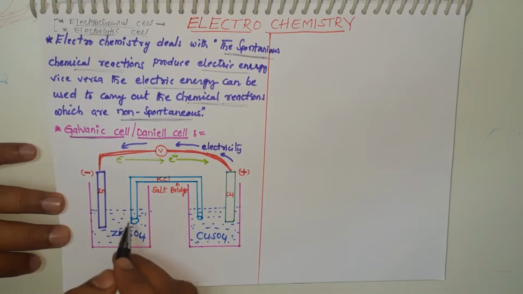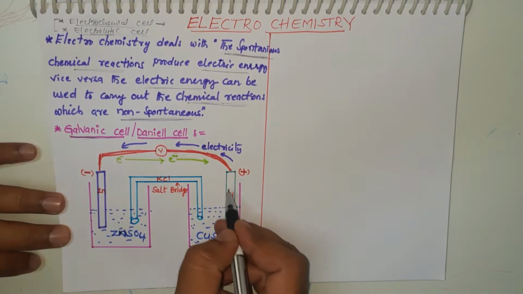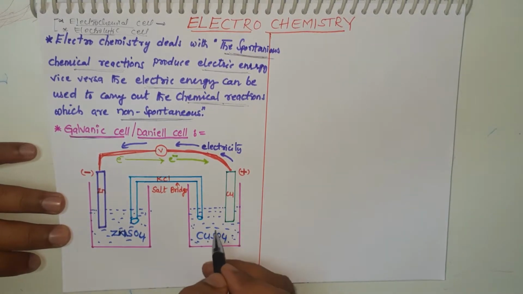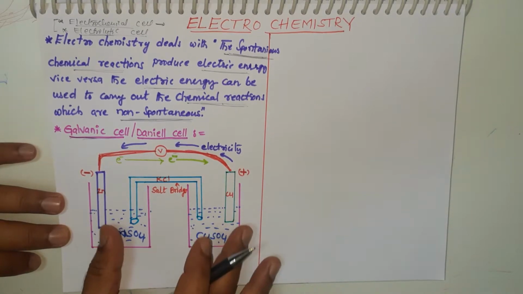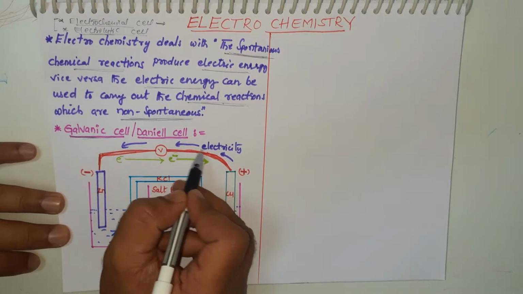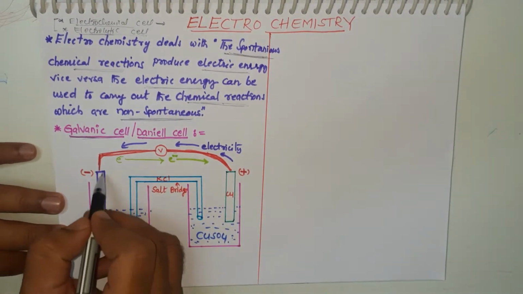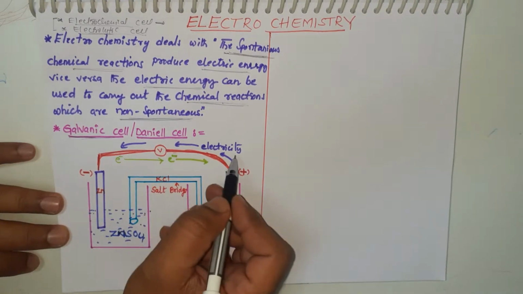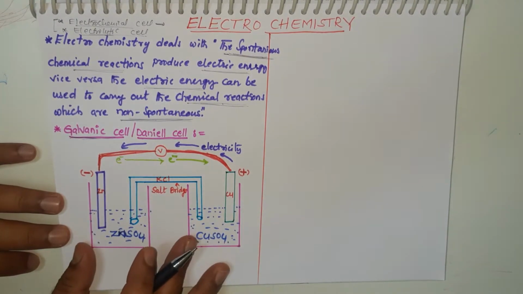On the other side, a copper rod is dipped in copper sulfate solution. These two are linked with a metallic wire, which allows the passing of electricity and electrons.